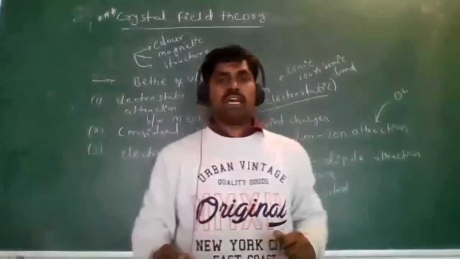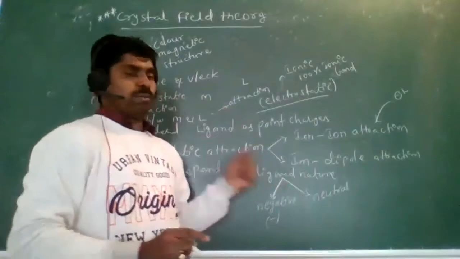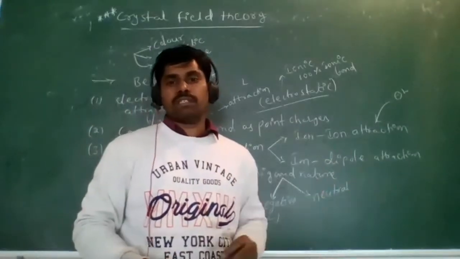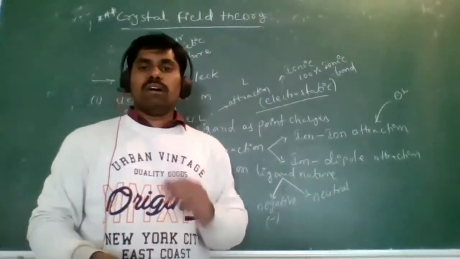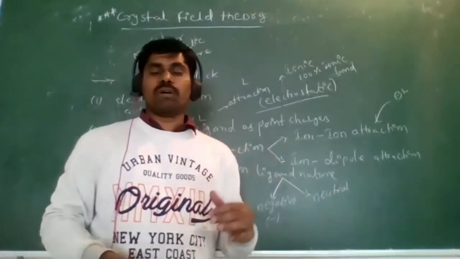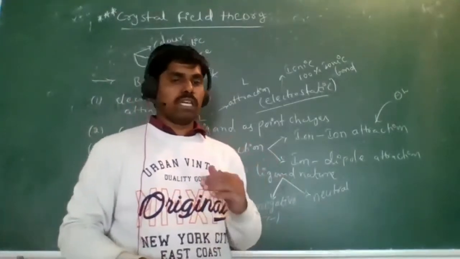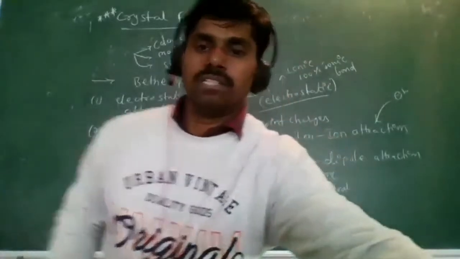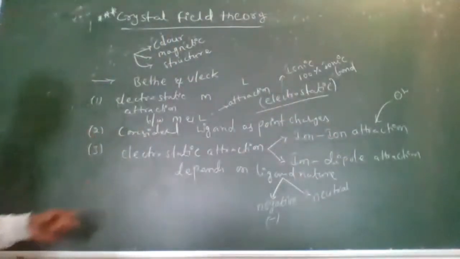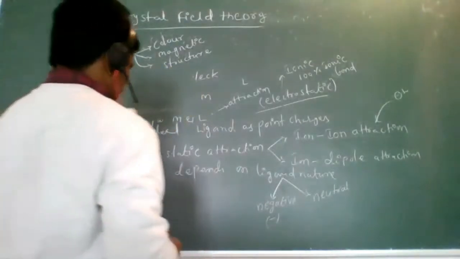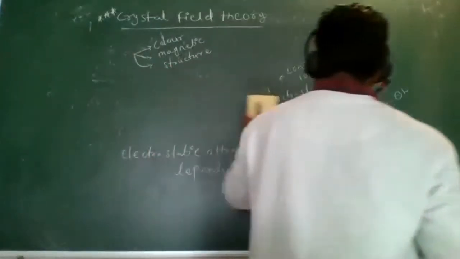This is the third point: ion-ion attraction and ion-dipole attraction based on the ligand nature. If negative, ion-ion. If neutral, ion-dipole. Is that clear? Shall I wrap this one? Okay. That is the third point. Write it down. Right. Next, the fourth point. See here, the fourth point.